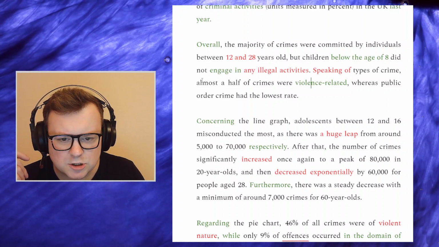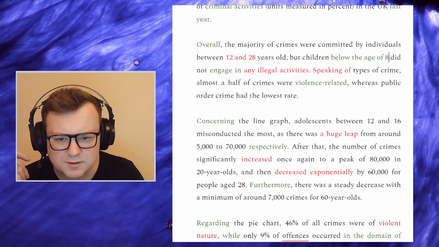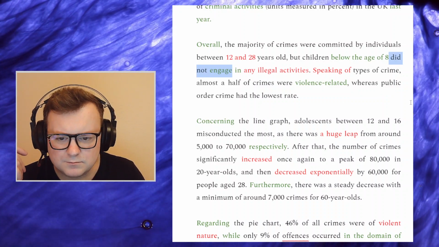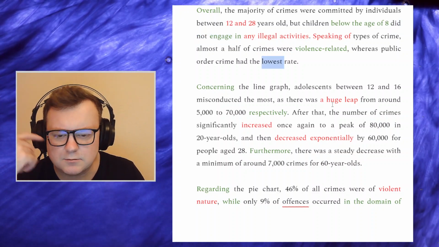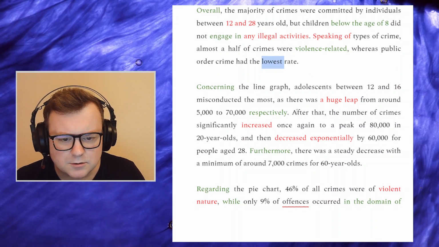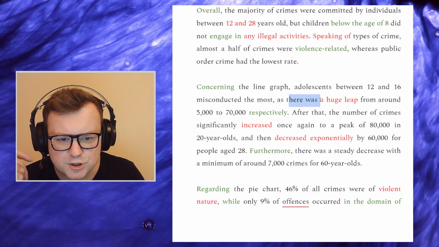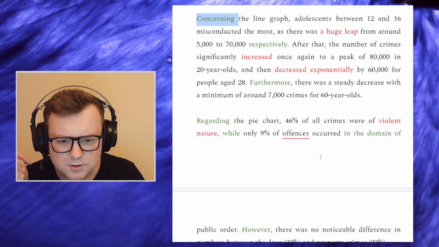Did not engage in. Okay, let's see vocab. So past simple active, no problem. We get a nice superlative noun, the lowest rate. There are constructions in the past. We get a participle clause.